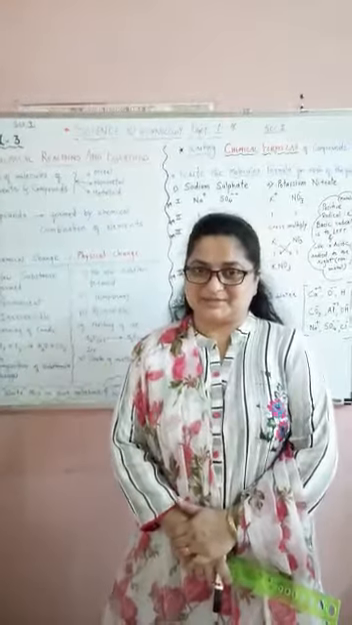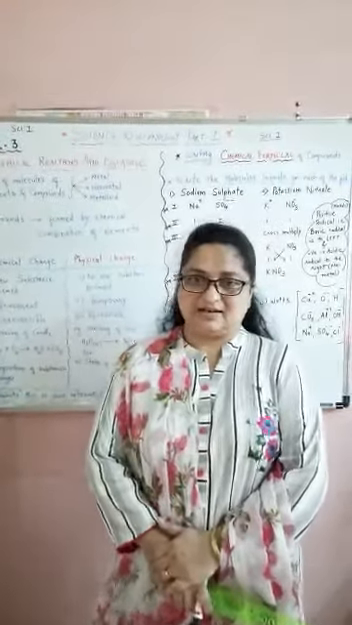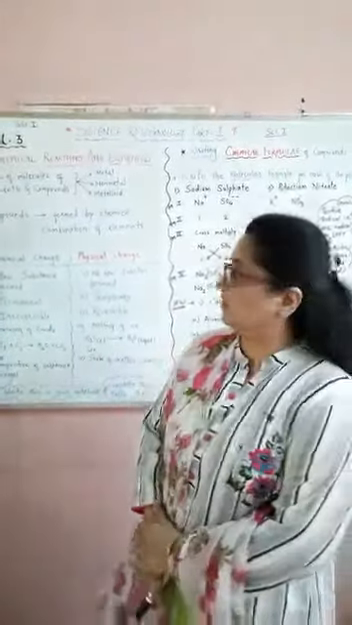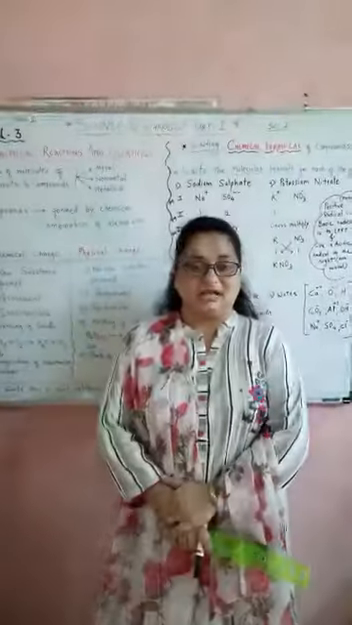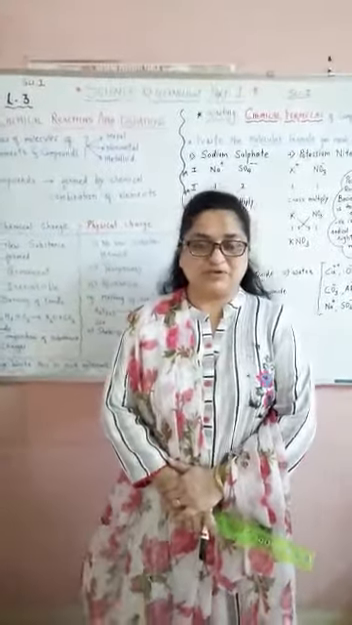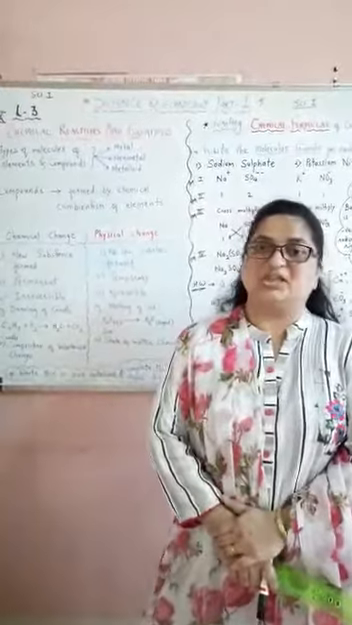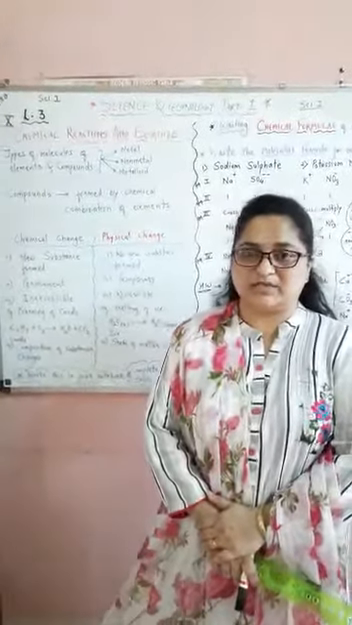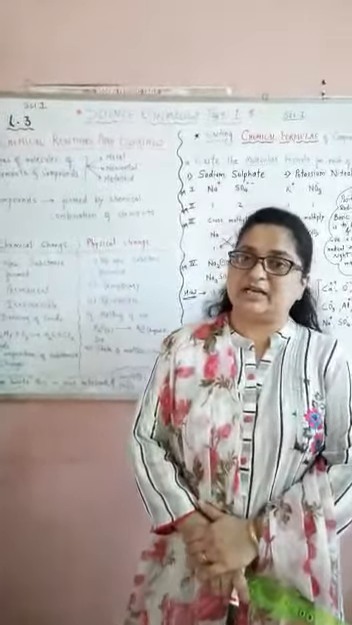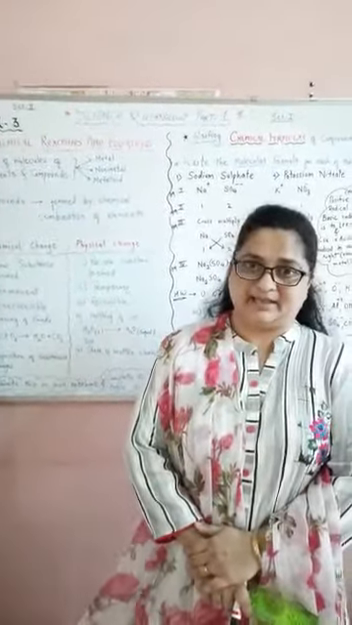Hello dear students. Today we will start with the third chapter of Science 1, and that is about chemical reactions and equations. In this lesson we will study the chemical reaction, the rules to write the chemical equation, then balancing the chemical equation and different types of chemical reactions.